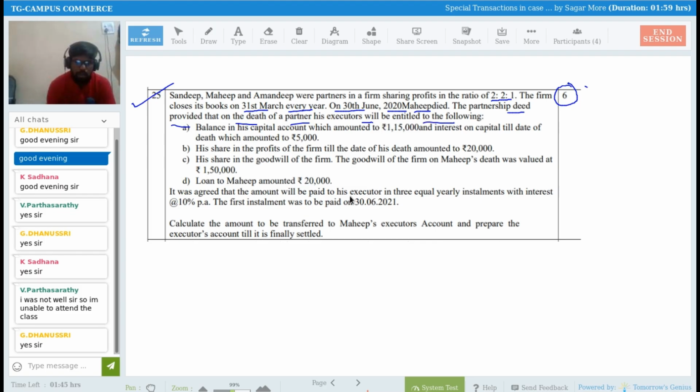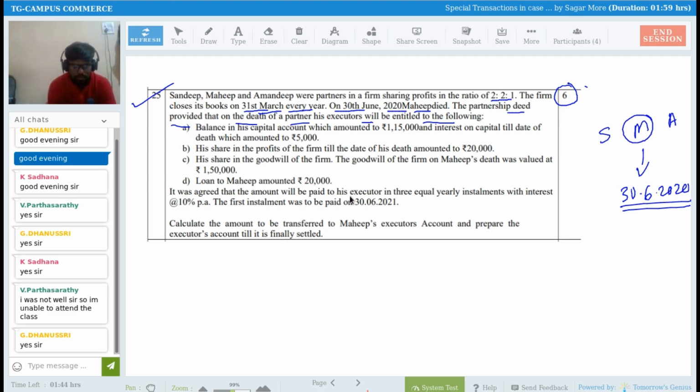Okay, sir. So what happened here? There are three partners: Sandeep, Mahip, and Amandeep. Mahip is the partner who died on 30th of June 2020. And their year end is 31st of March every year. Sir, if their year end is 31st of March, then which one is the year in which this partner died? It is which year basically?